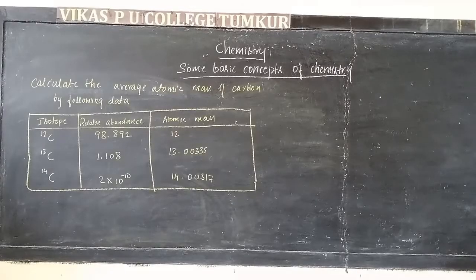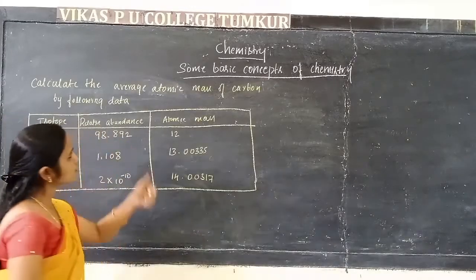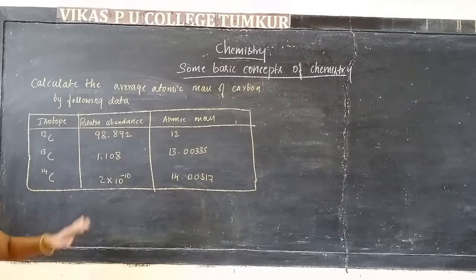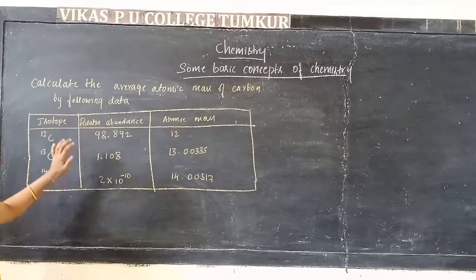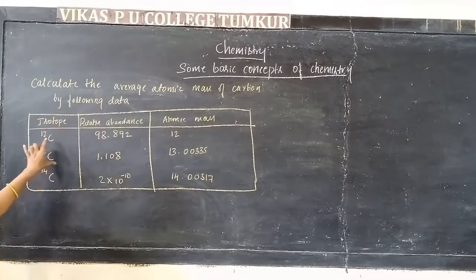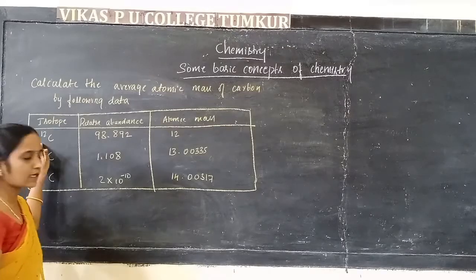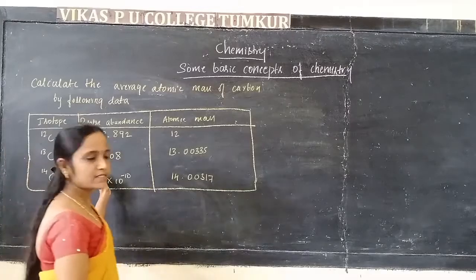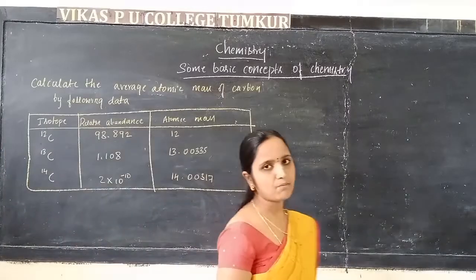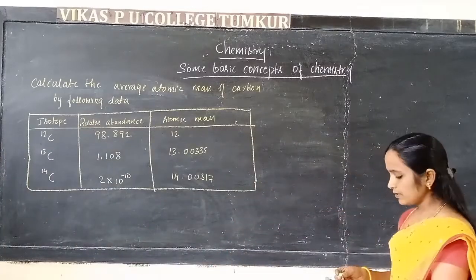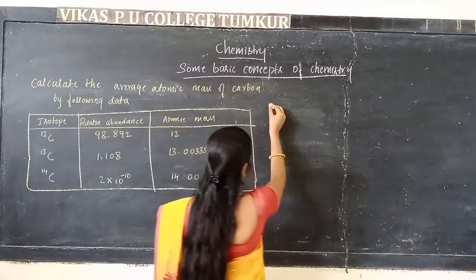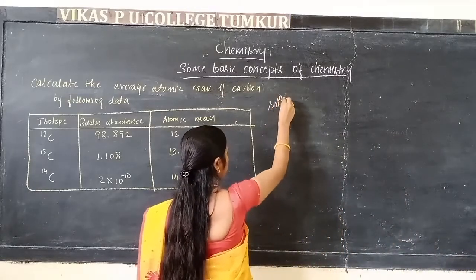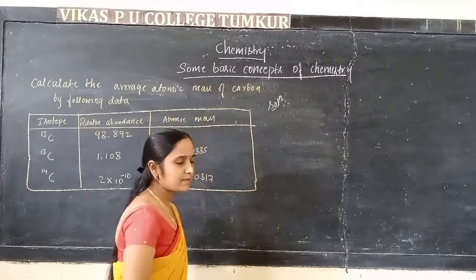Suppose in the exam they give you the following data and ask you to calculate the average atomic mass of carbon. The isotopes given are carbon 12, carbon 13 and carbon 14. The relative abundance and the atomic mass of each isotope are given. Then, to find the average atomic mass, here is the solution.